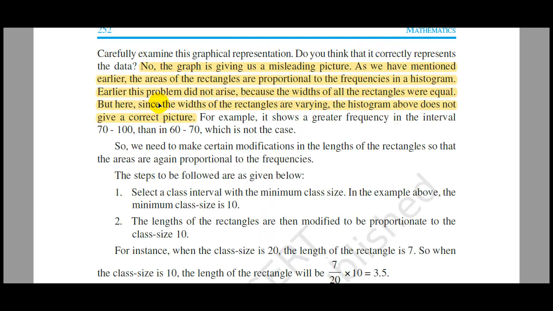So the graph gives a misleading picture. As we mentioned earlier, the areas of the rectangles are proportional to the frequencies in a histogram. Earlier, this problem did not arise because the widths of all the rectangles were equal. But here, since the widths of the rectangles vary, the histogram above does not give a correct picture.